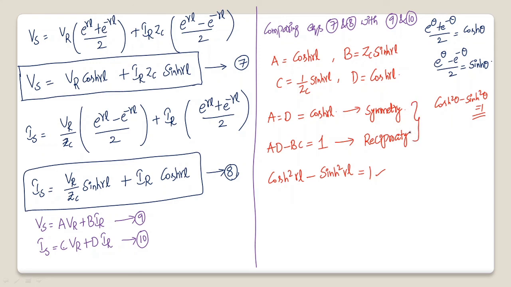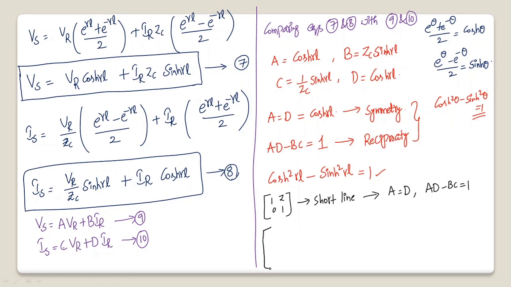We can observe all these properties even for short as well as medium lines. Let me do it for the short line also. What are the ABCD parameters for a short line? They are 1, Z, 0, 1. If you observe, A is nothing but D, and AD minus BC is equal to 1. Both symmetry and reciprocity are satisfied for the short line.